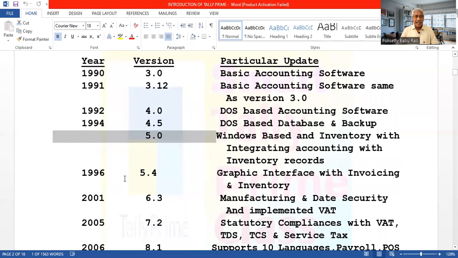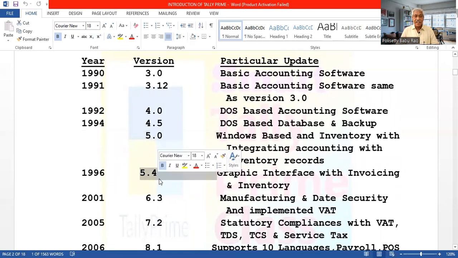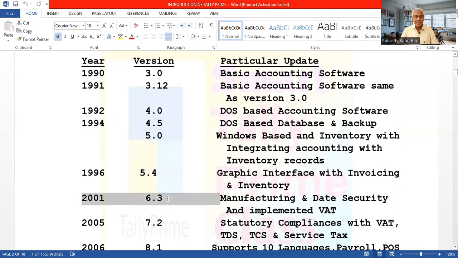And then in 1996, they released 5.4. In that 5.4, they developed a graphic interface with invoicing and inventory. So with the help of inventory, they could develop an invoicing facility also. And then in 2001, they released 6.1.